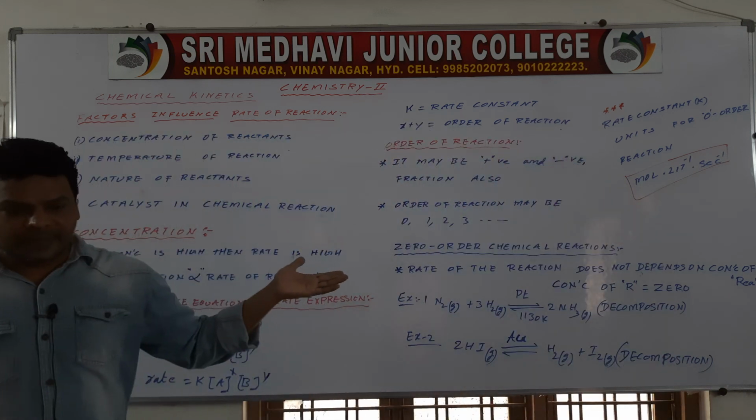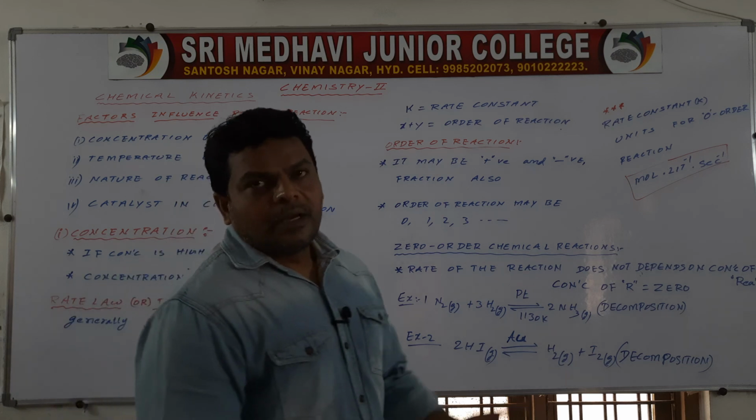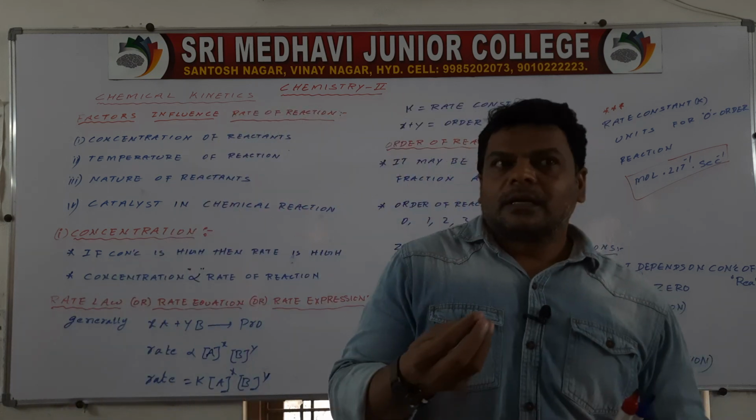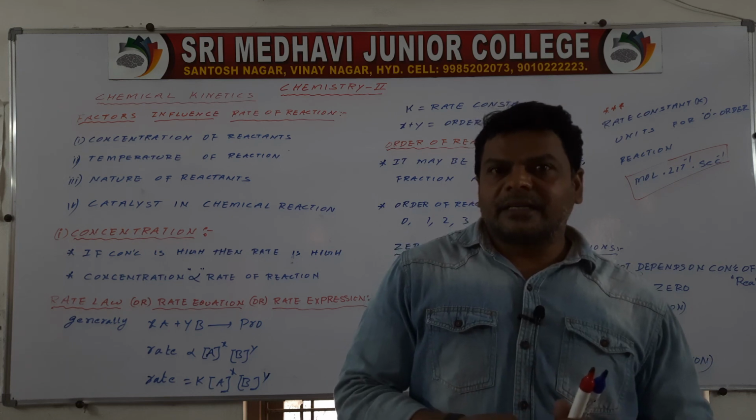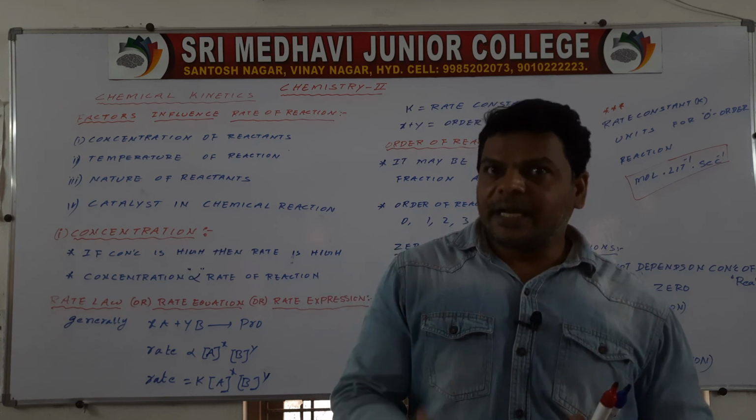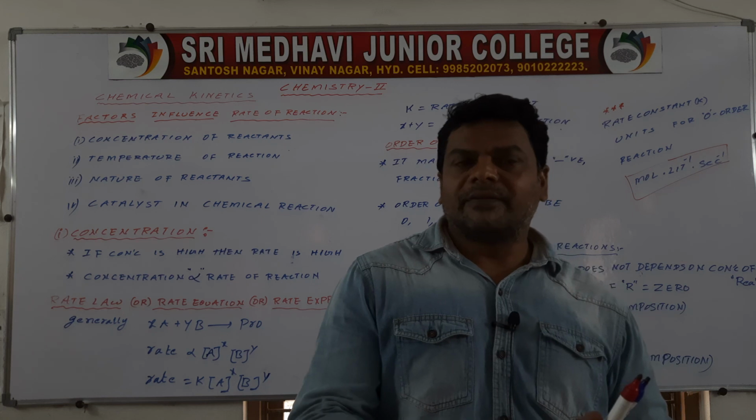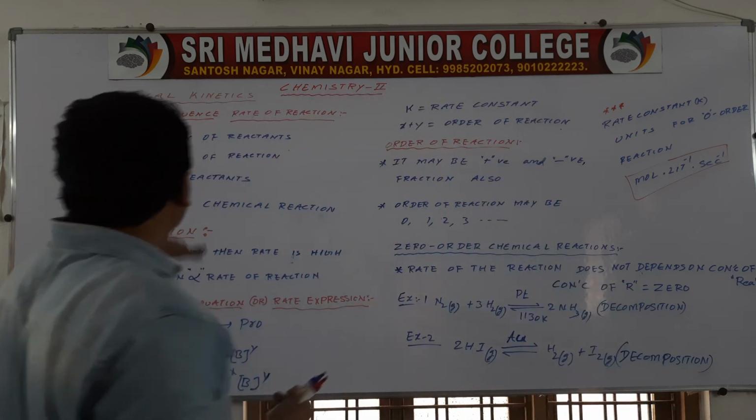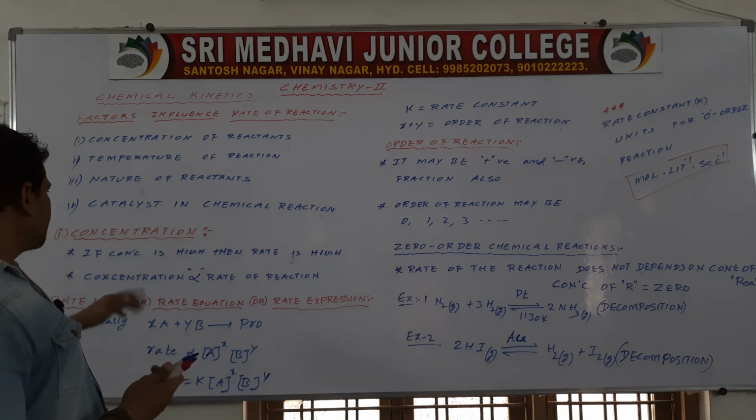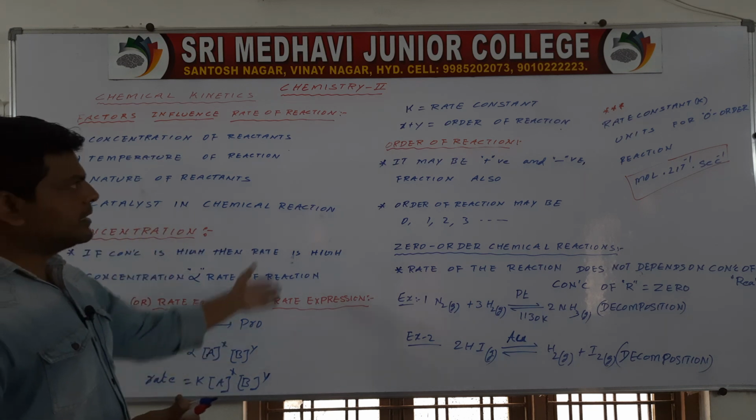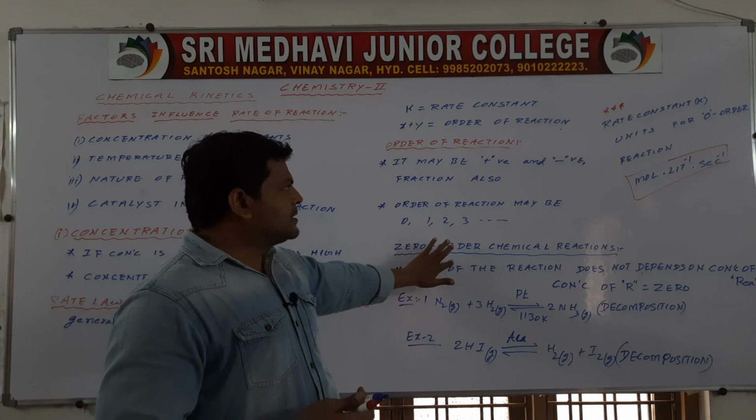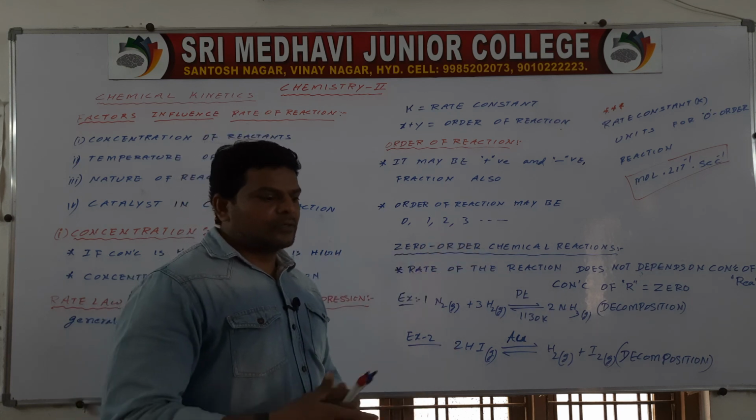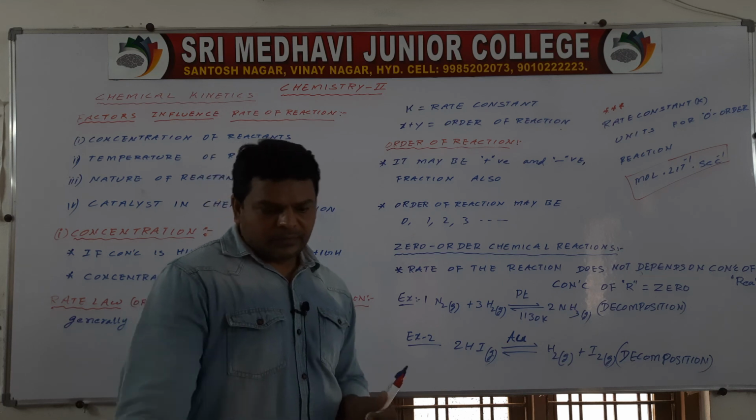This is a brief introduction of chemistry. What we discussed in this class, simply: rate of reaction, next how to write the rate of reaction if a chemical reaction is given, then factors affecting rate of reaction, first one concentration, then order of reaction, first zero order of reaction we discussed. So the class will continue tomorrow.